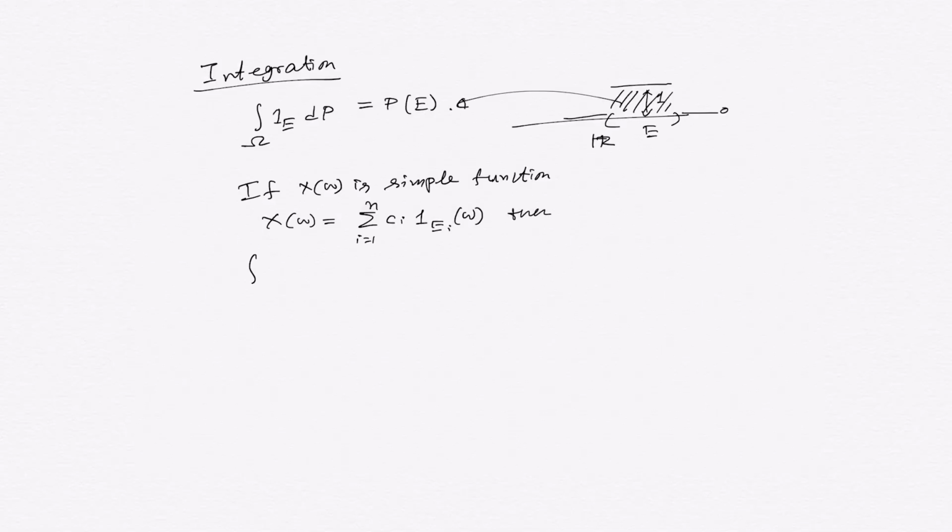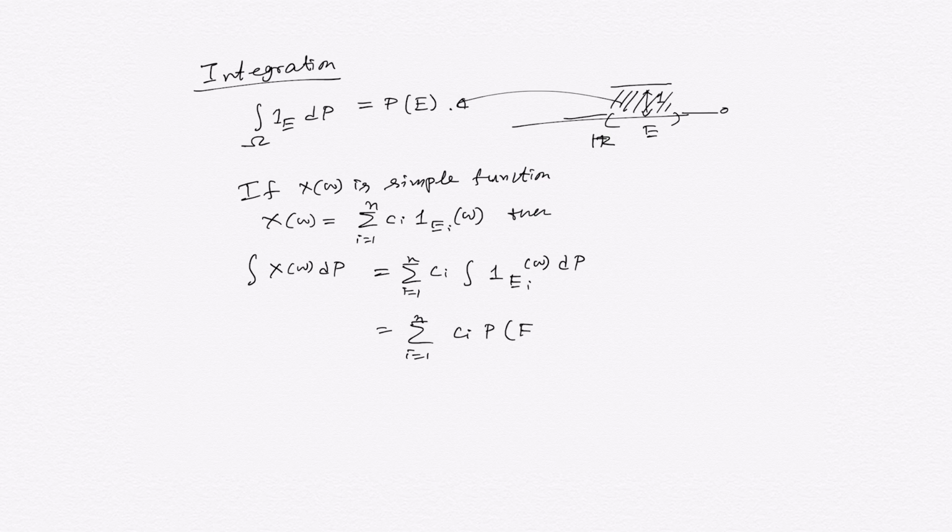That is true even for area under the curve. So the integral of X of omega dP would be the summation, i equal to 1 to n, of c_i times the integral of 1_{E_i} of omega dP. From the definition of integration of an indicator function, we get the summation, i equal to 1 to n, of c_i P of E_i. So we now have the values of integration for simple functions.